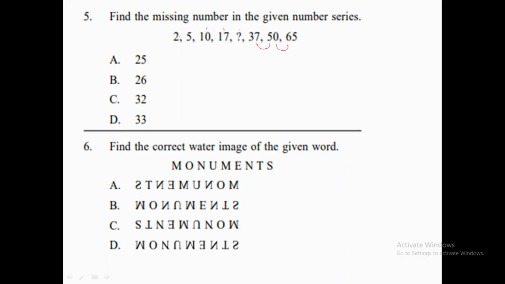Between 2 and 5, we have a difference of 3. Between 5 and 10, a difference of 5. Between 10 and 17, a difference of 7. So what rule are we seeing here? Every time the difference increases by 2. Or we can say the differences are consecutive odd numbers. So what should the next difference be? The next difference should be 9 only.